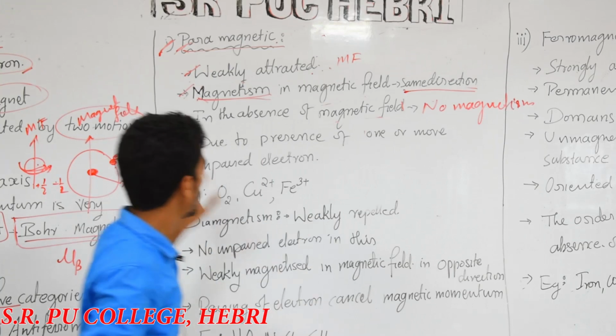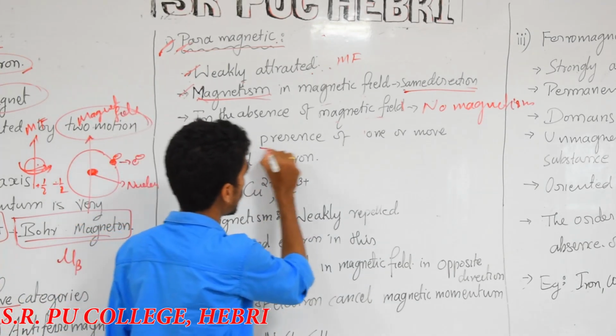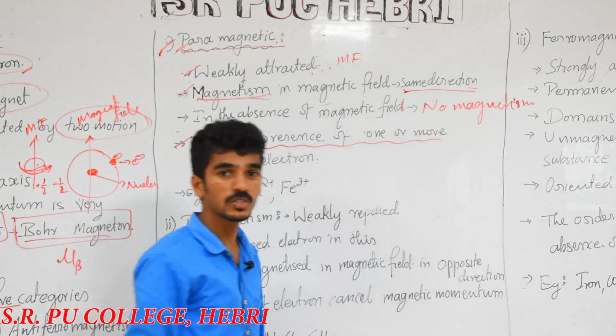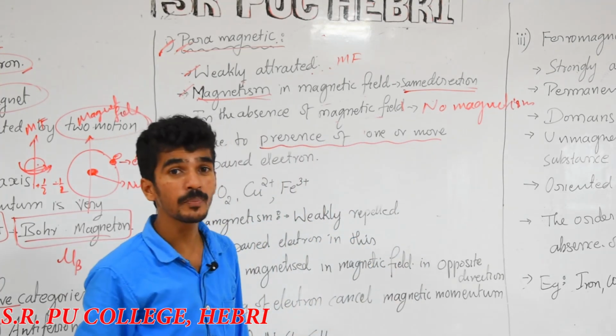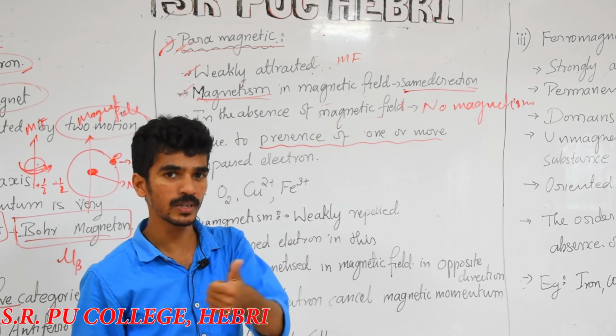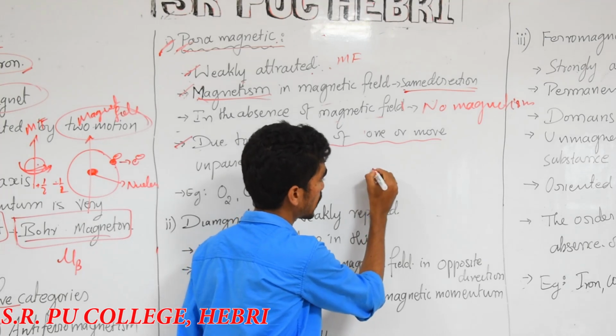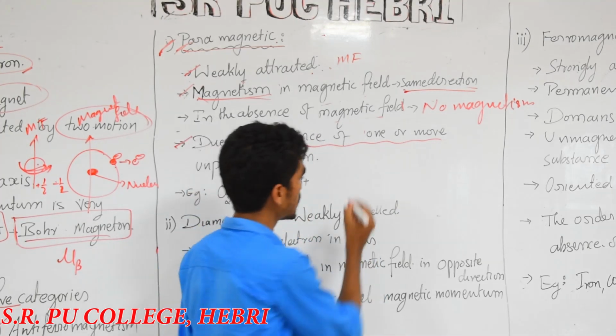Okay, now we'll move further. Why this happens? Due to the presence of one or more unpaired electrons, either in an atomic orbital or in a molecular orbital. In terms of what? Electrons. In terms of electrons, and you know the orbitals s, p, d, like that.